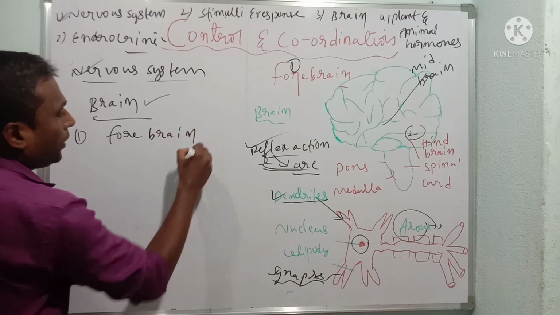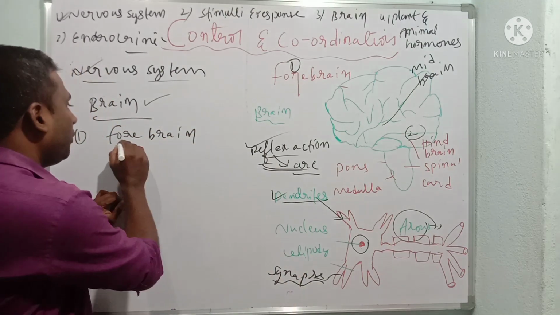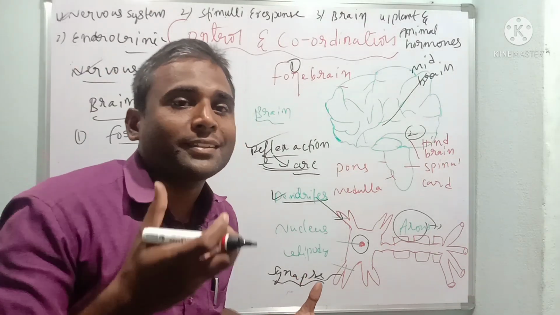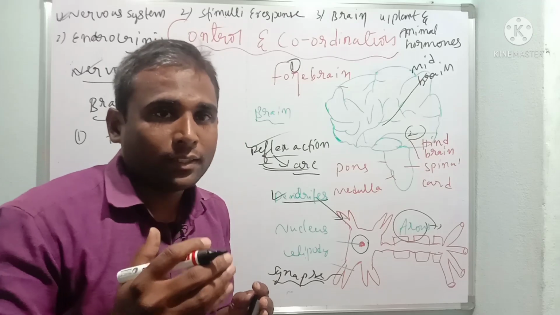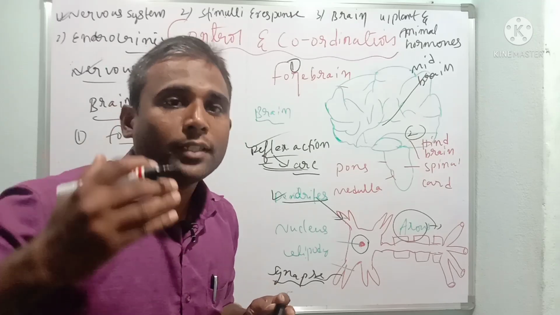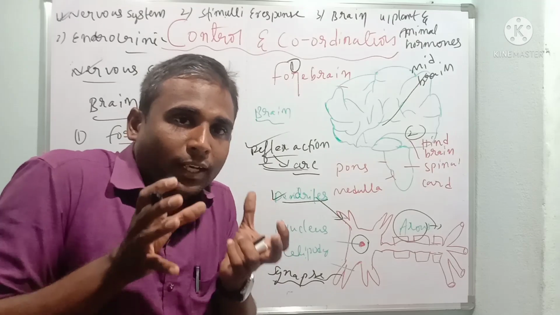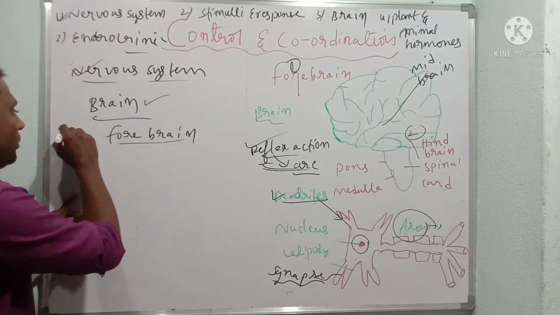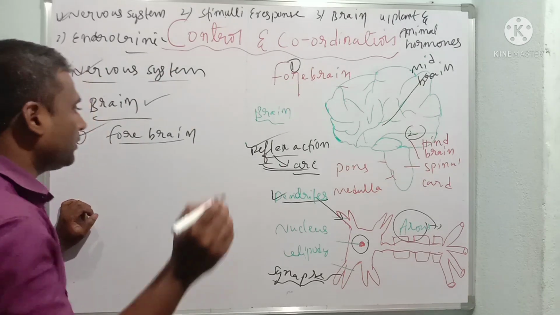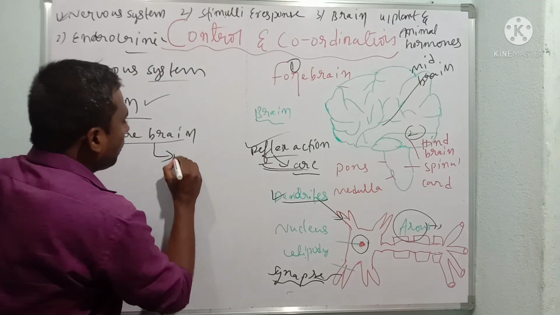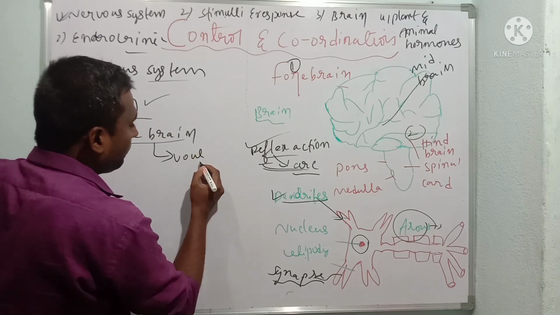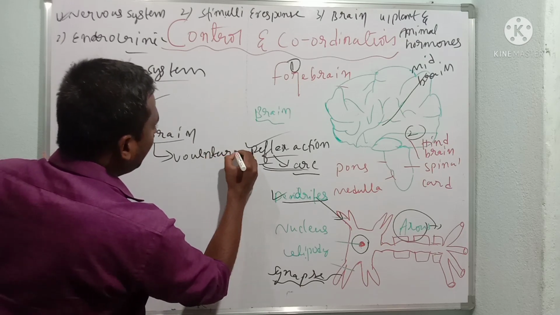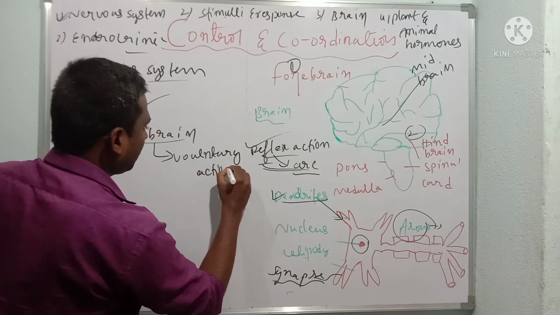So dear children, what is the forebrain? The forebrain is very specialized and does complex things like reasoning, thinking, storing information, and the center associated with anger. So this is all on account of the forebrain. It controls voluntary actions. What is the meaning of voluntary actions? Very important in the exams.